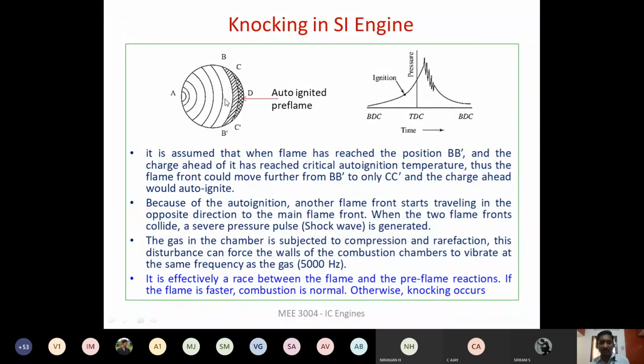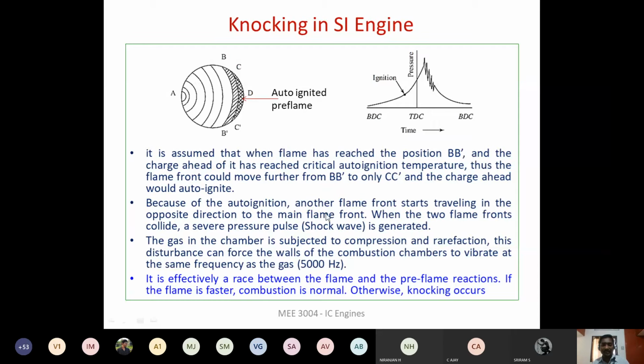So the flame front is moving here. Before the flame reaches the last end, the end charge that is there at point D, right? This charge that is present in this region has reached the auto ignition temperature. Once it reaches the auto ignition temperature, in the meantime, from here also a flame is going to propagate. Already a flame is propagating from A towards the end of the engine cylinder, whereas from here also a flame is propagating. So both these flames will collide. When these flames collide, a shock wave is going to be generated. Both are in the opposite direction, right?